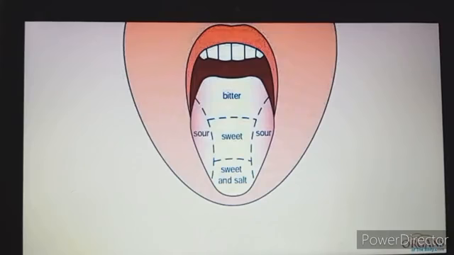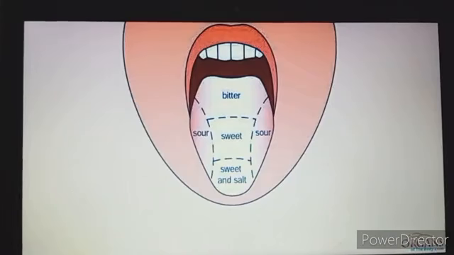The side part of the tongue helps in detecting the sour taste, and the end part, that means the inner part of the tongue, helps in detecting the bitter taste. Okay, so these are the different taste buds which are present on our tongue. We have sweet taste bud, salty taste bud, sour taste bud, and bitter taste bud.